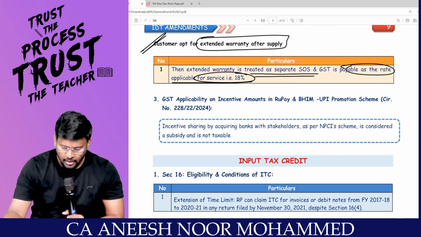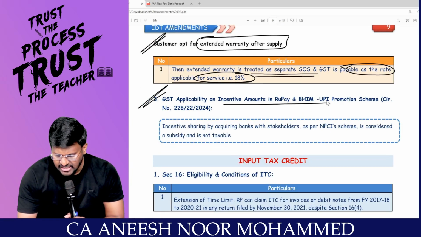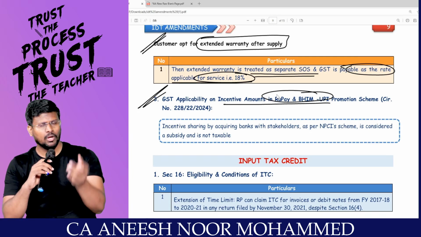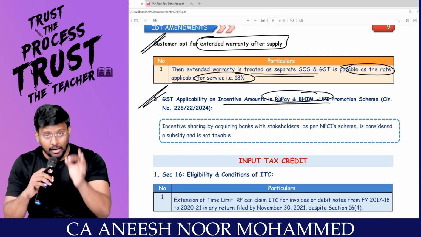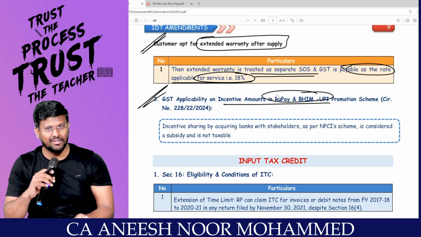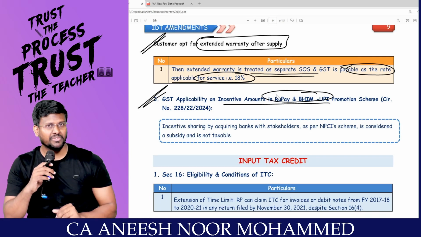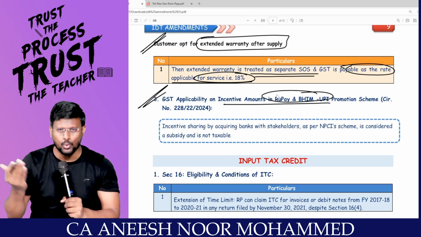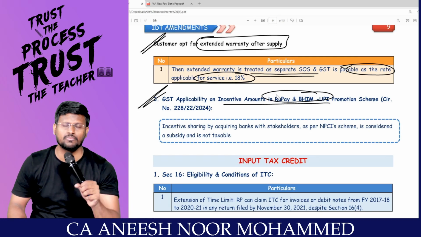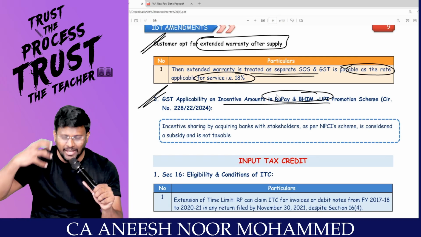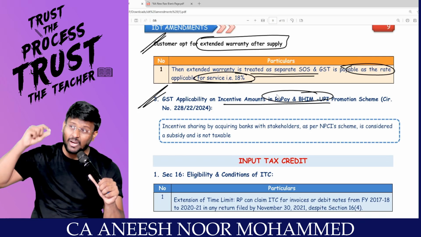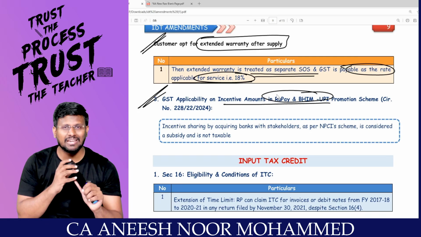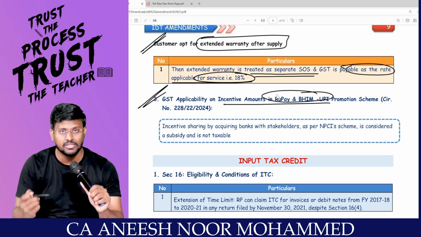That's it. Sir, GST applicability on incentive amount in RuPay, BHIM, etc. Actually, we are scanning the amount now. Once we scan the amount, 100% of the amount the trader is getting. That's why everyone is saying use GPay, use GPay. But if a 1.5% reduction is there, they won't say that, they would ask for cash, because unnecessarily we are losing 1.5%. Actually, what the government is doing is compensating the RuPay BHIM people. Whether GST will be attracted for that or not is the question.